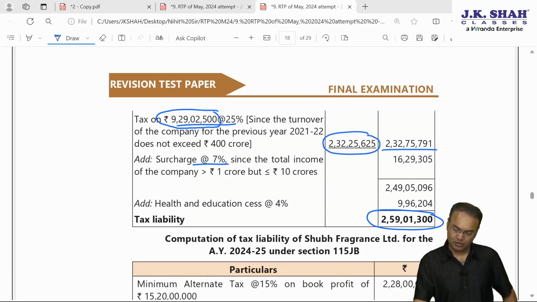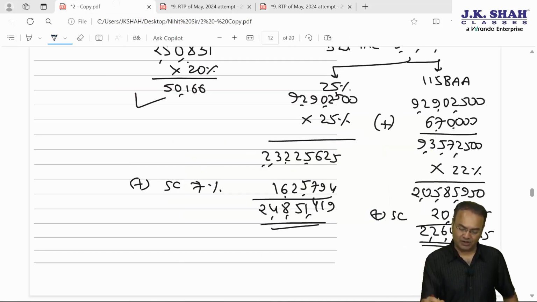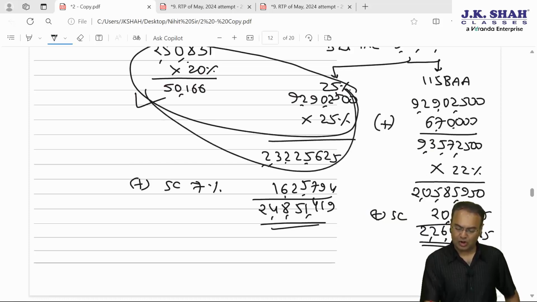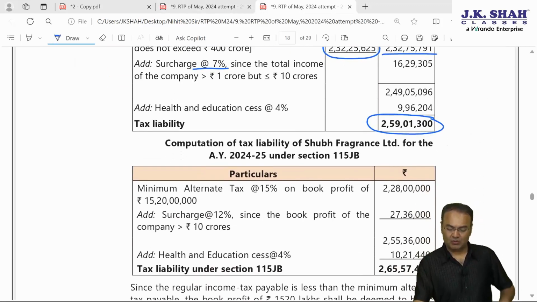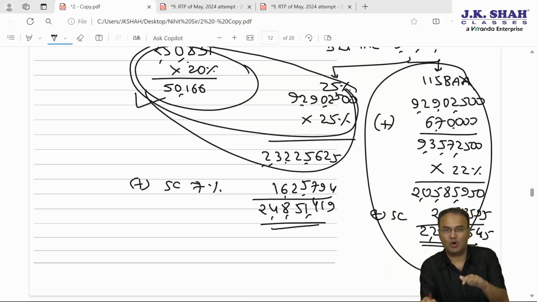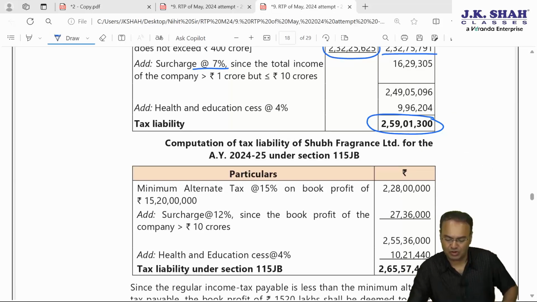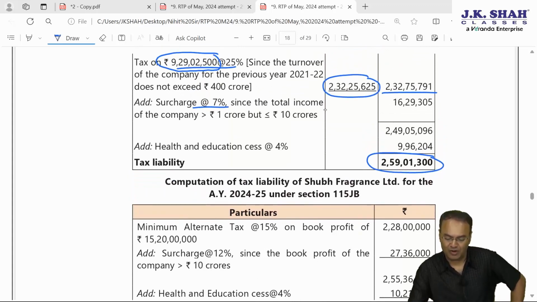Total is 232. Oh, surcharge we should have added after adding this. Okay, any which ways, total of these two or total of this and this plus surcharge. So in that case, what will be more beneficial? Understand. So my calculation mistake is there, so I am not rectifying it. Let's finish it off. I hope you have understood this.